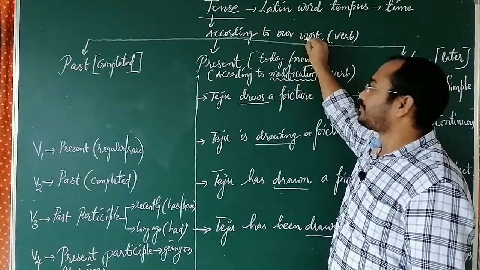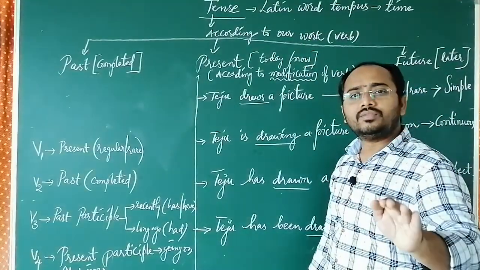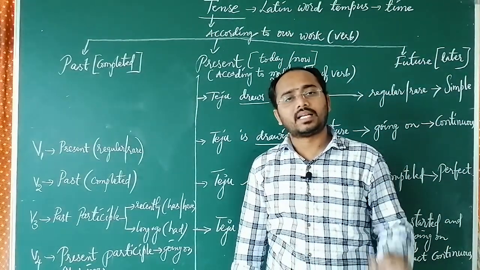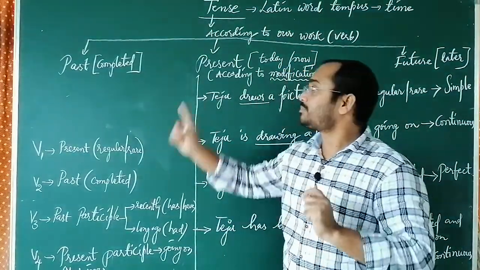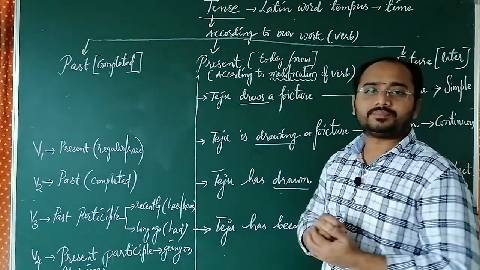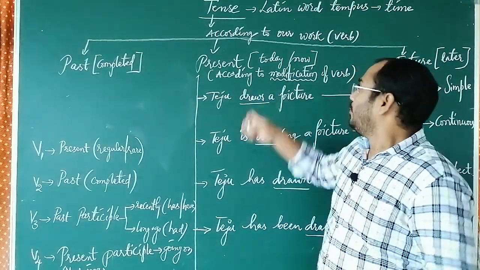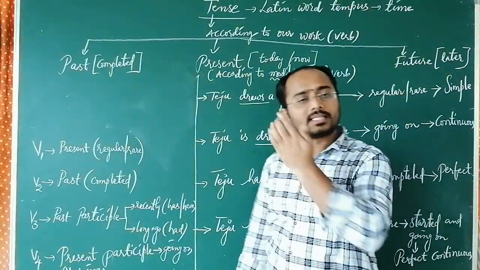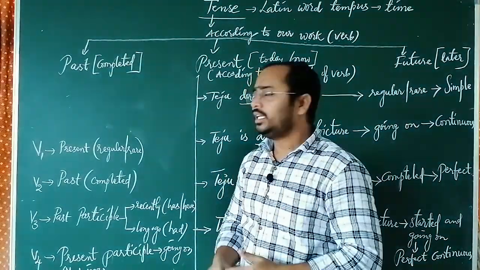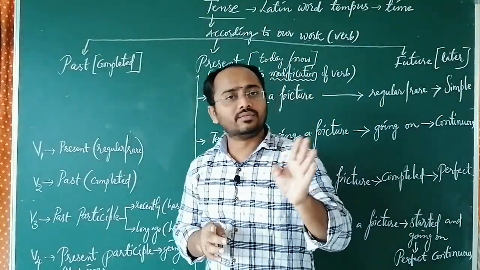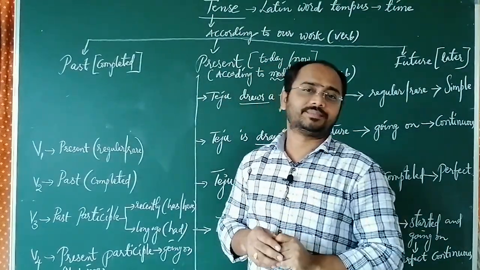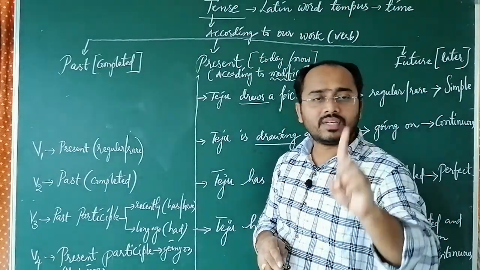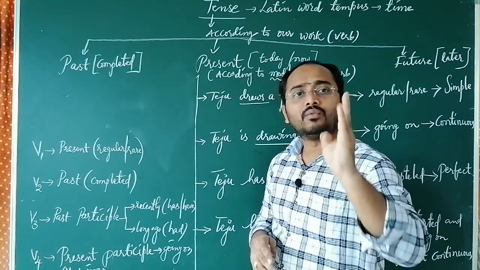According to our work, the tense is divided into three categories: past, present and future. And here we know very well, work is nothing but verb. And generally we have four forms for most of the verbs, that is V1, V2, V3, V4.